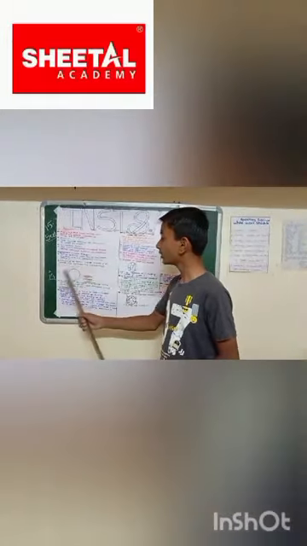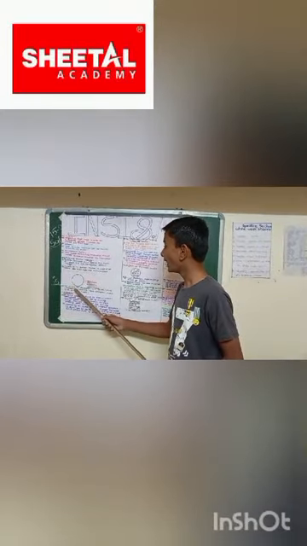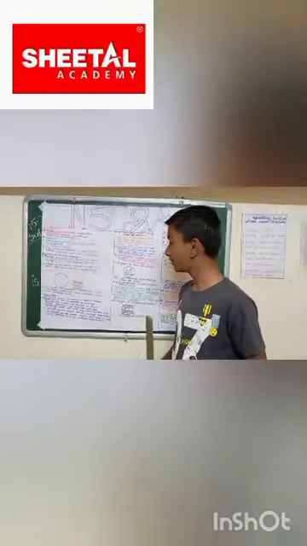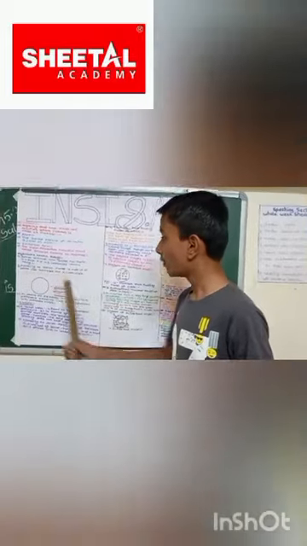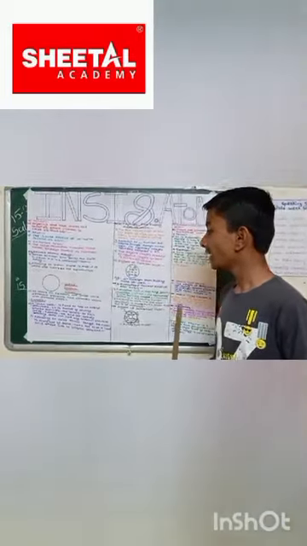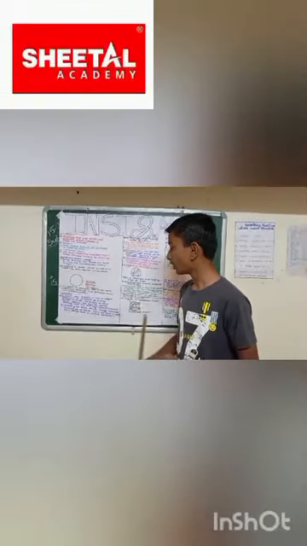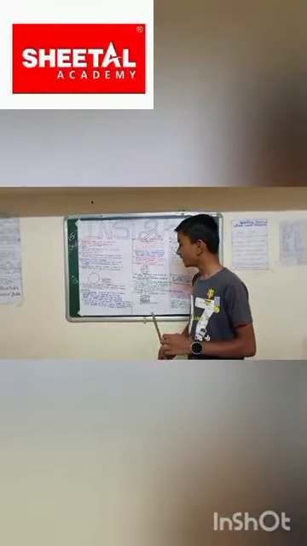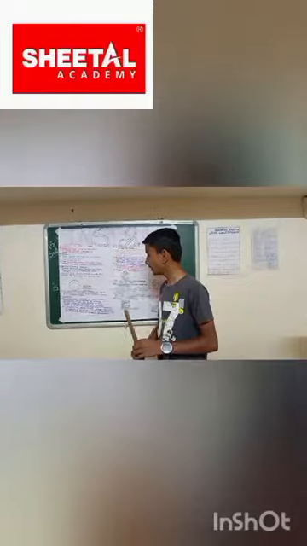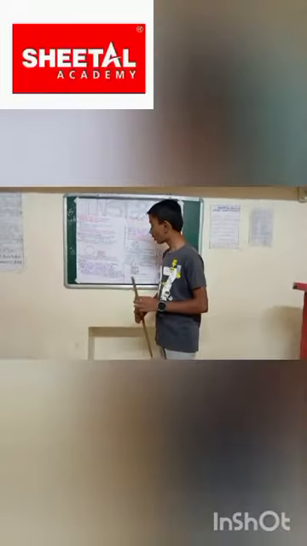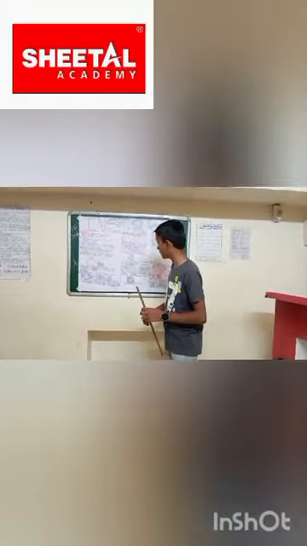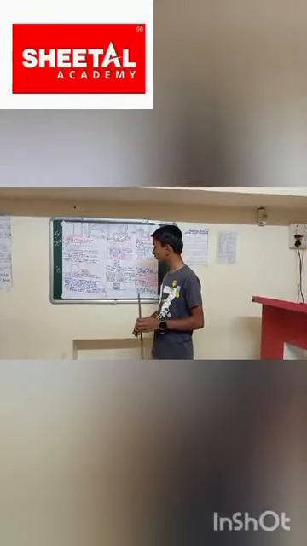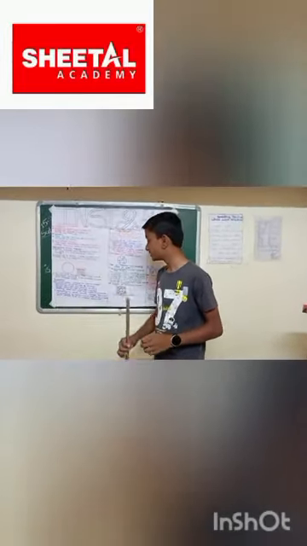So friends, our third point is that all atoms of an element are alike, while different elements have different shapes and different masses. For example, a bundi ladu is found to have an internal structure. It is formed by sticking the smallest particles, the bundi, to each other. However, a solid ball does not have any internal structure. According to Dalton's atomic theory, the atom turns out to be a hard solid sphere with no internal structure.